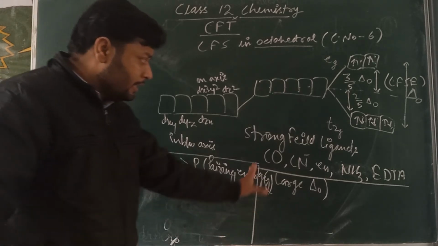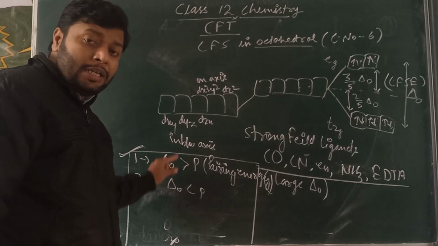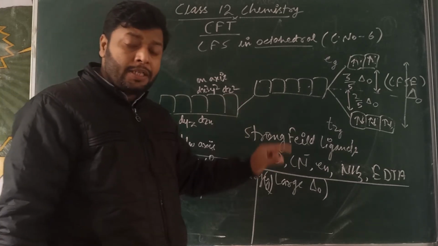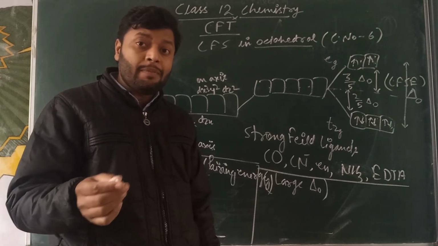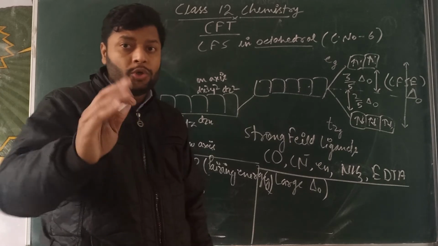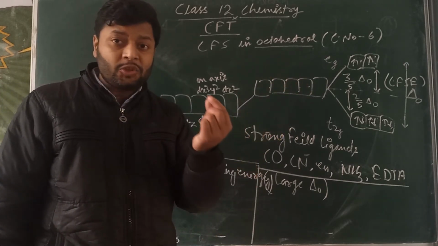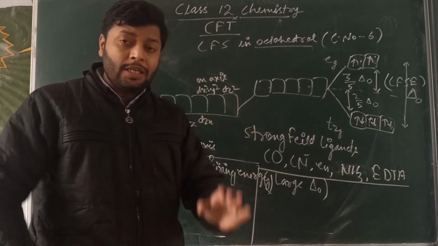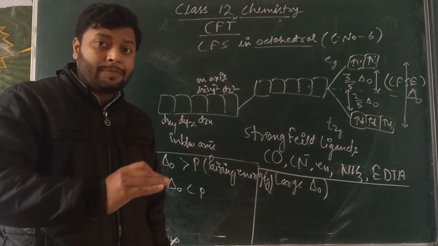So you should learn these 5 orbitals having a tendency to create a large value of delta, due to which the electrons get paired in the T2G, and for the rest of the ligands, the electrons will remain unpaired in the T2G as well as EG according to Hund's rule. When all orbitals have received at least one electron in a parallel spin, then electrons will get paired according to Hund's rule. That is called maximum multiplicity.